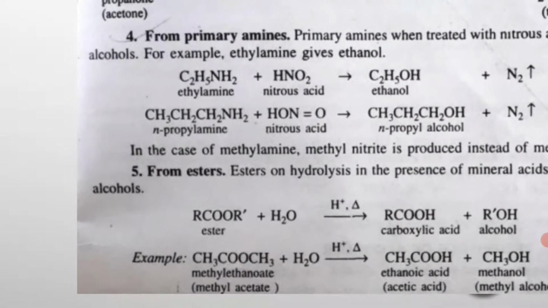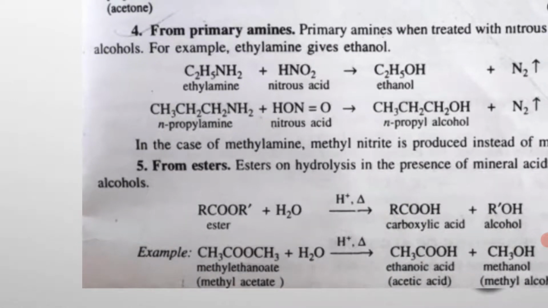Similarly, from primary amines, as we know, primary amines when treated with nitrous acid, that is HNO2, give primary alcohols. Ethylamine gives ethanol. NH2 is the functional group of the amine, and C2H5 is the ethyl group.